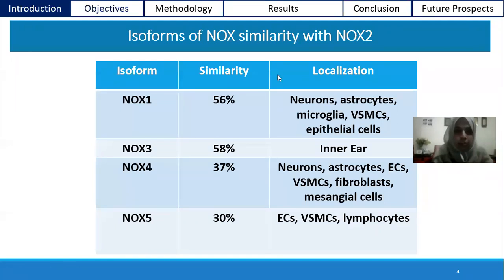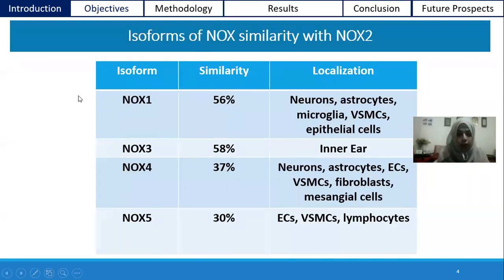As our purpose is selectivity profiling, we look towards the isoforms of NOX having similarity with NOX2. There are 7 isoforms, but only 4 have similarity with NOX2. NOX1 has 56% similarity, and it is also present in different parts of the brain cells. NOX3 has 58% similarity, and it is present in the inner ear and has no role in the brain cells.